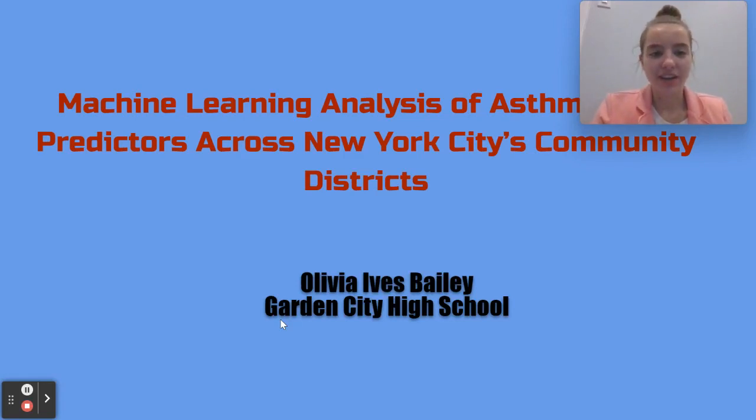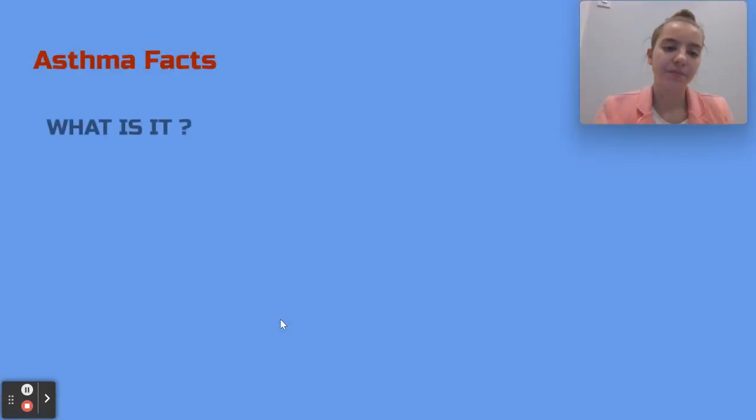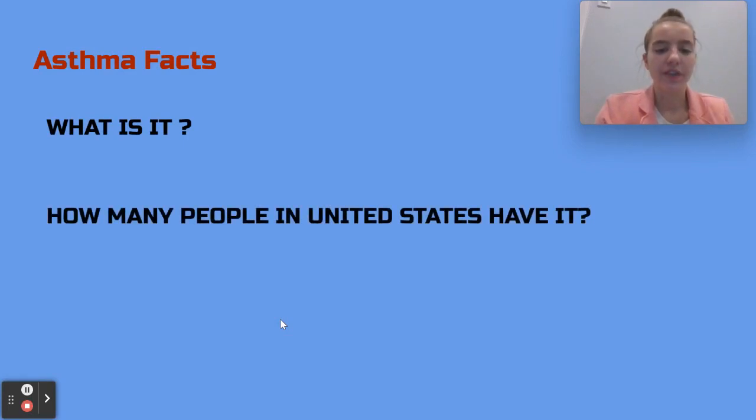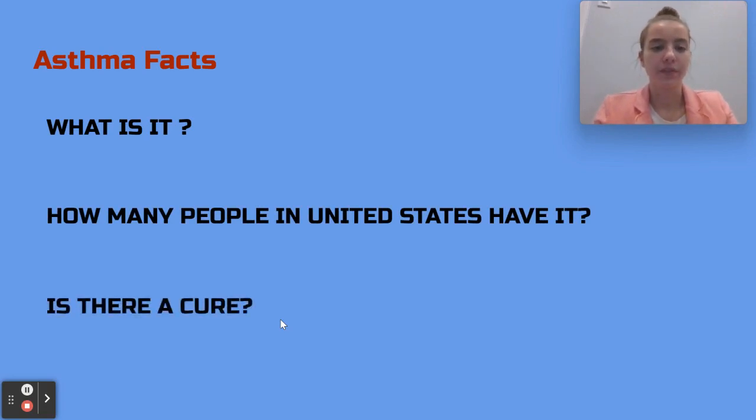My project is titled Machine Learning Analysis of Asthma Rate Predictors Across New York City's Community Districts. Asthma is a long-term disease that is defined as a chronic inflammation and narrowing of airways in the lungs. The Centers for Disease Control and Prevention estimates that 25 million people, or 1 in 12, have asthma in the United States. There is no cure.